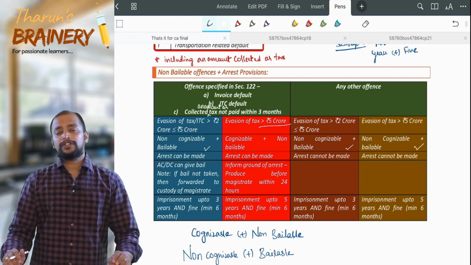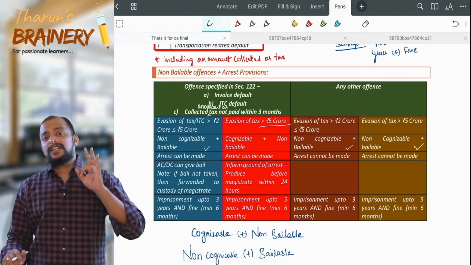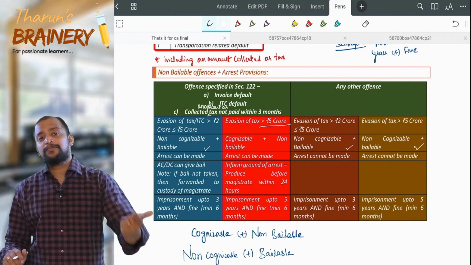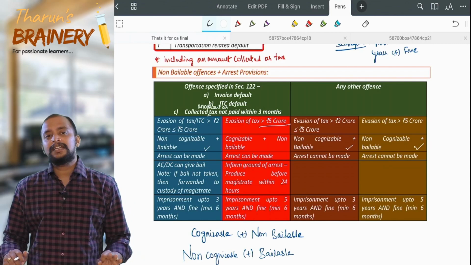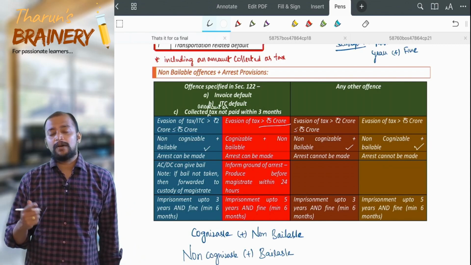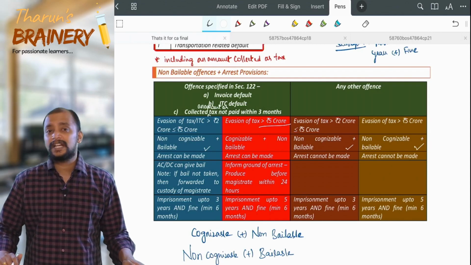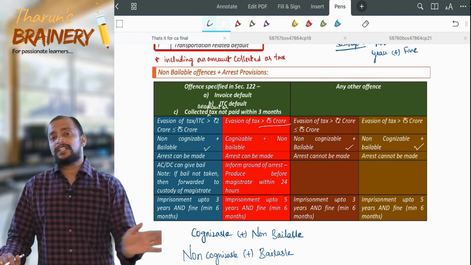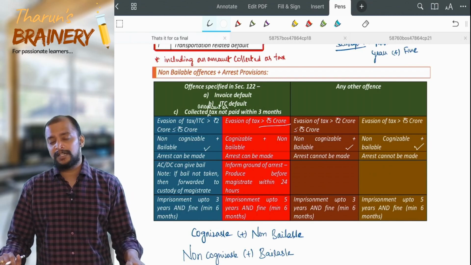So now tell me, what are the cognizable offenses? 3 offenses: invoice default, ITC default, collected amount as tax and not deposited within 3 months. These 3 are cognizable offenses if the amount exceeds 5 crores. If the tax does not exceed 5 crores, then these are non-cognizable and bailable, and even all other offenses are non-cognizable and bailable.